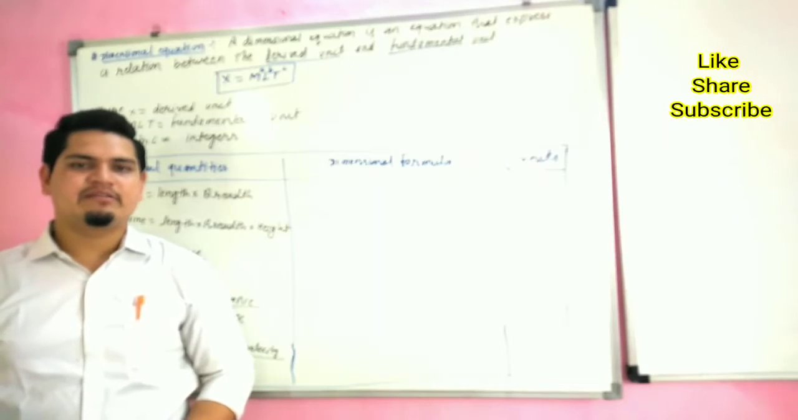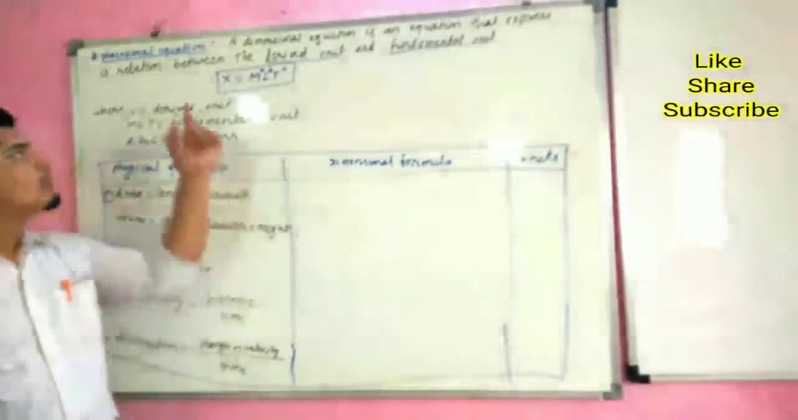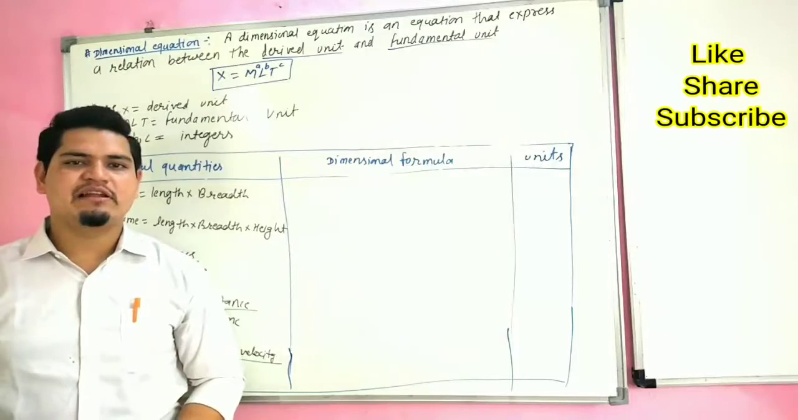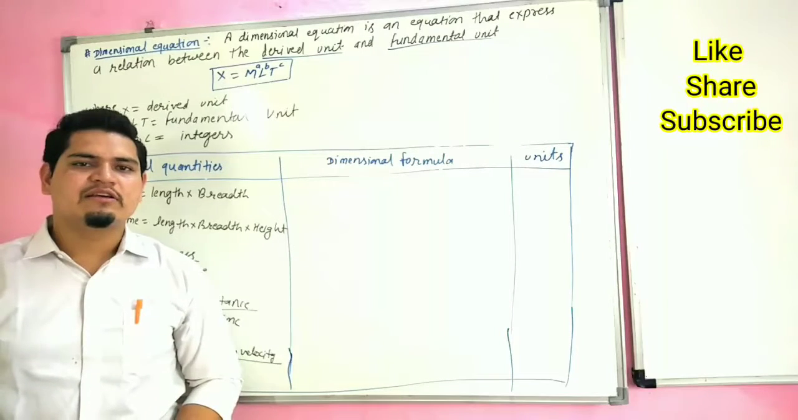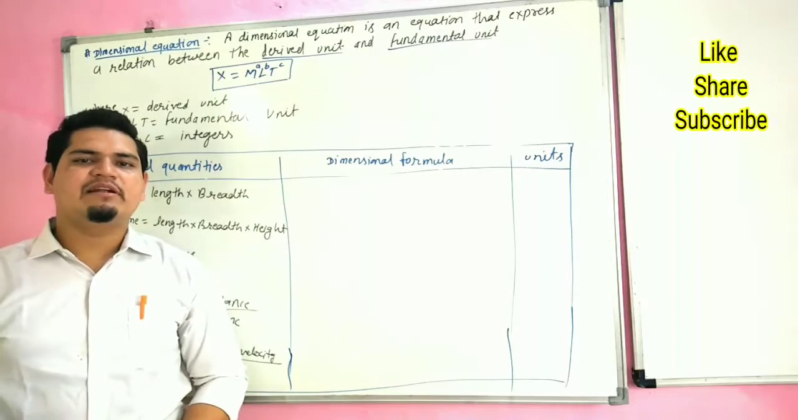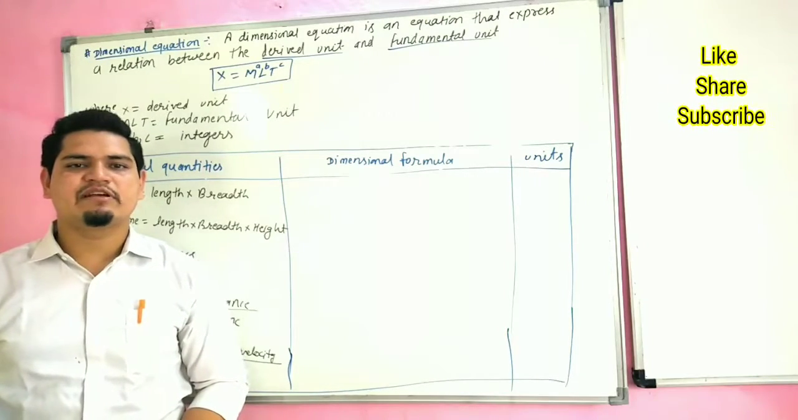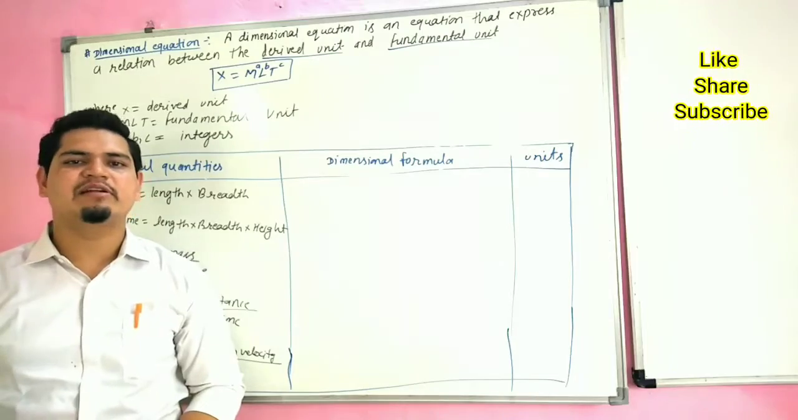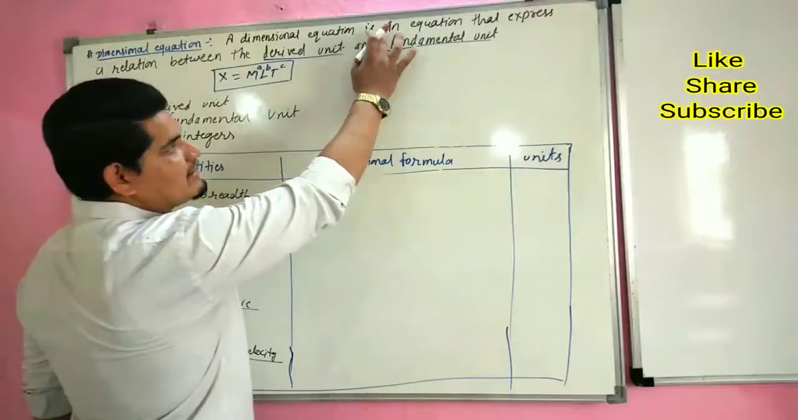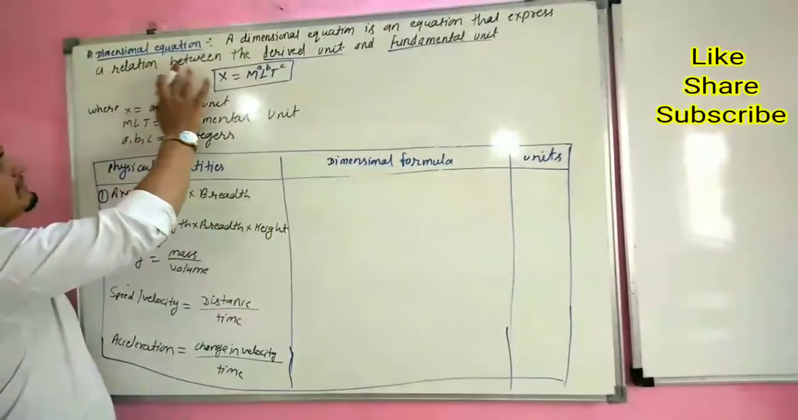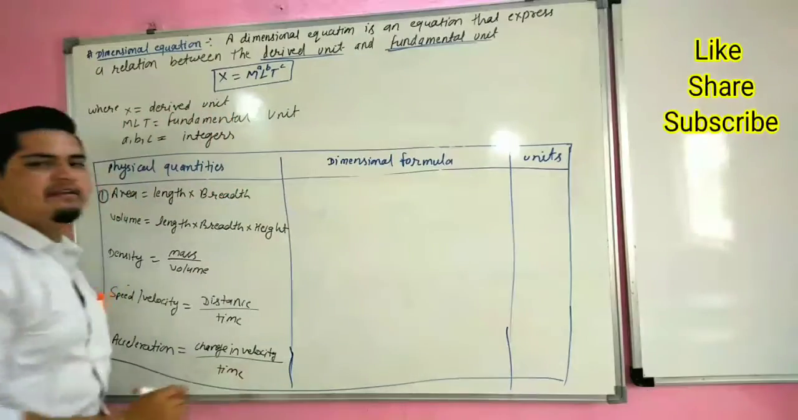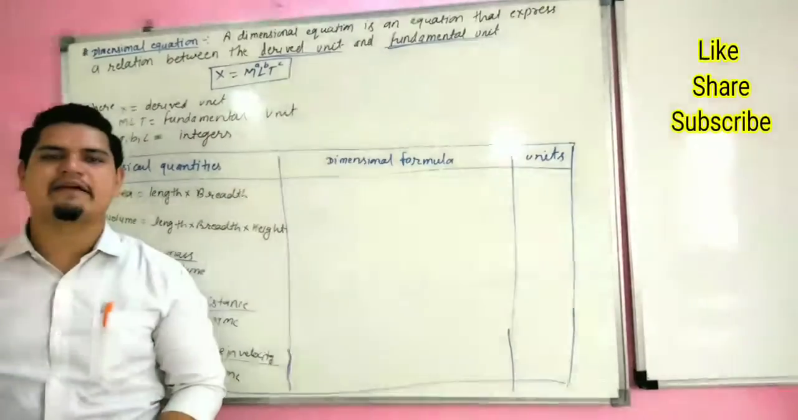Now our next topic is dimensional equation. So what is a dimensional equation? A dimensional equation is nothing but an equation, or we can say it is a relation between fundamental and derived units. The definition is: a dimensional equation is an equation that expresses the relation between derived unit and fundamental unit.